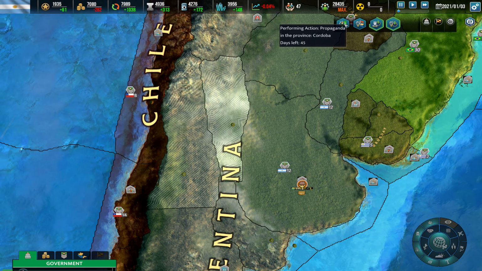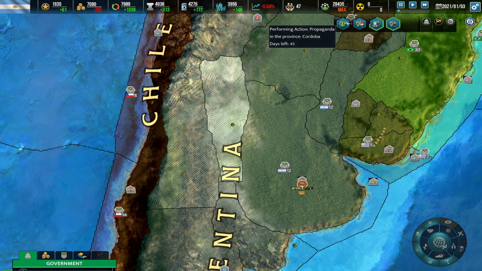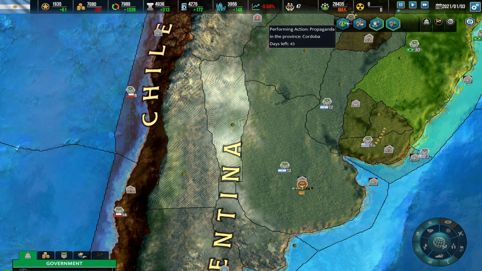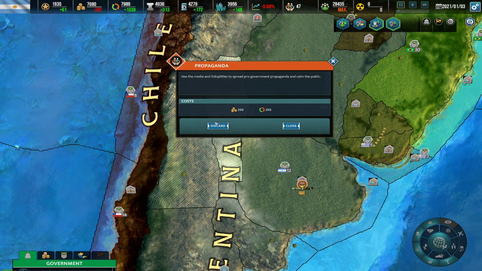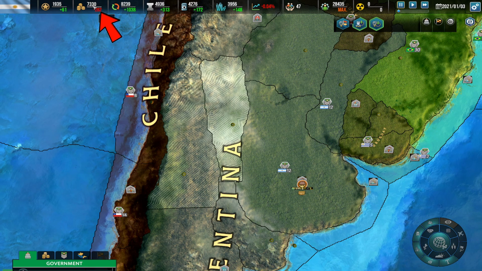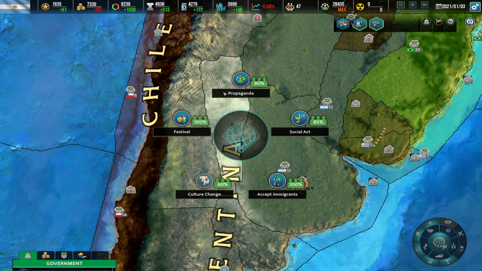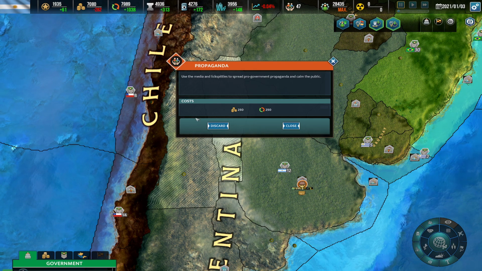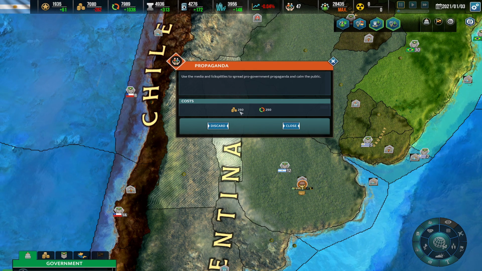You find the propaganda action here, and it says performing action, a propaganda in the province of Cordoba. So you click here and you're going to be presented with the same thing. You discard, and the money is also going to be restored. Everything that is presented to you in here, when you click the discard option, you see the cost. This is the cost that is going to be refunded to you.